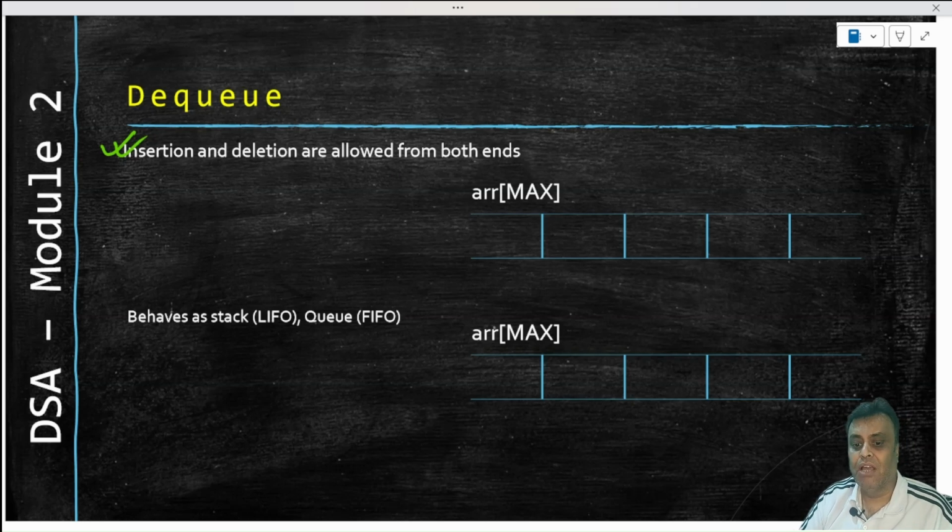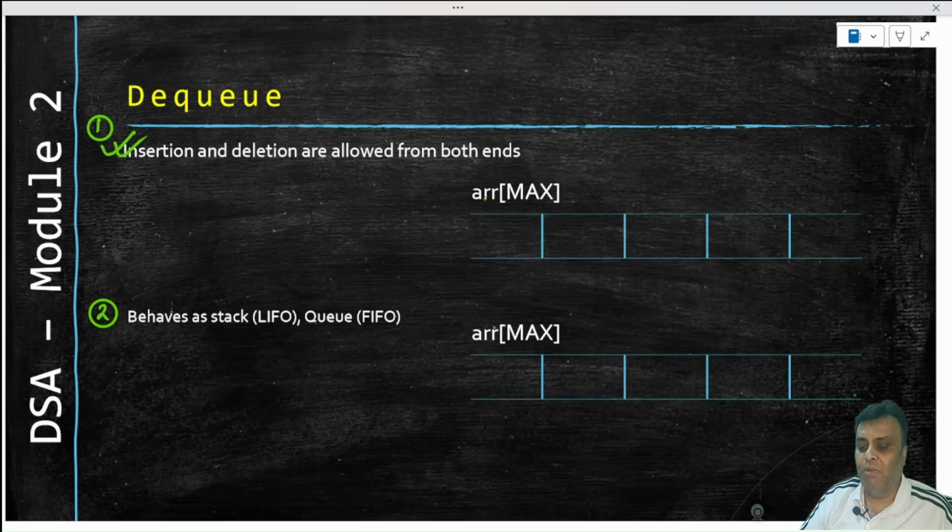If we have to define DQ, then this is the definition of DQ. Insertion and deletions are allowed from both the ends. That's the one unique part of DQ. And the second unique part of DQ is that it behaves like a stack as well as a queue. Now, what do these two things mean? Let us try to figure that out. Insertion and deletions are allowed at both the ends.